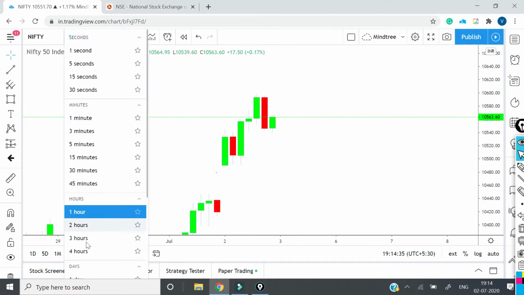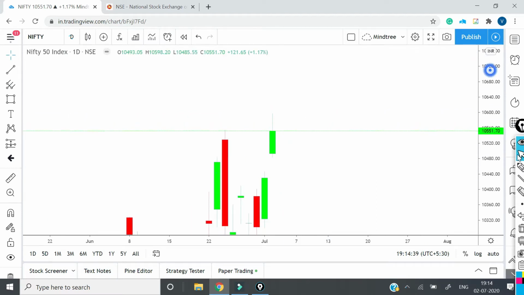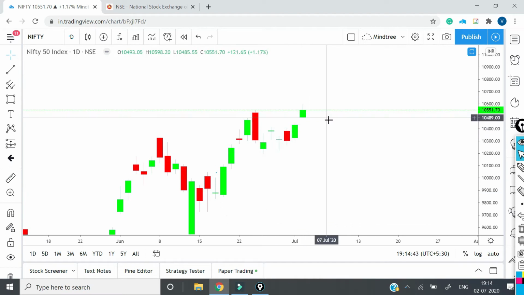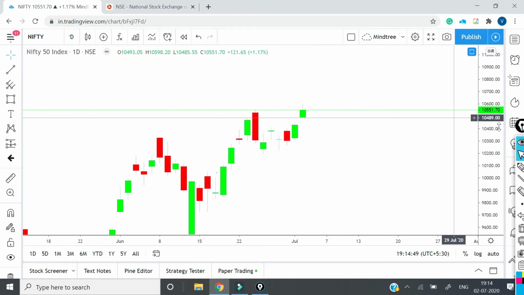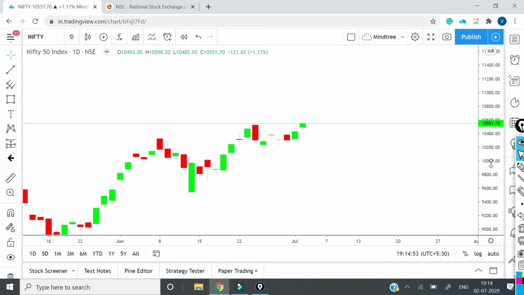But in 1 day, if you see, we have got a shooting star kind of a candle, which is a sign of reversal, but it again requires a confirmation. That means the candles are not telling us clearly what is going to happen tomorrow. We need to analyze tomorrow what kind of candles are getting formed in the morning. If we are getting bullish candles above this level, we will go for a buy. If we are getting bearish candles below this level, we will go for a sell.